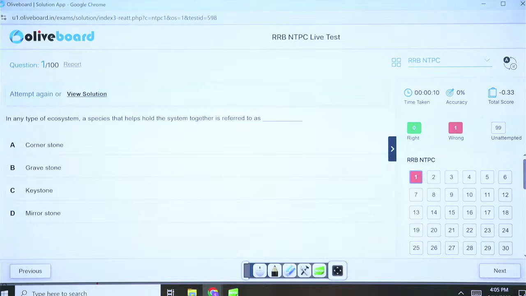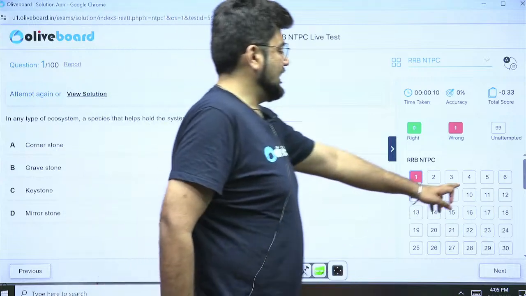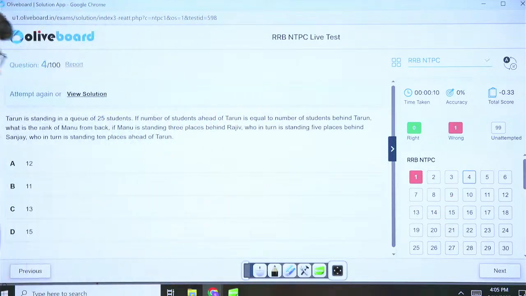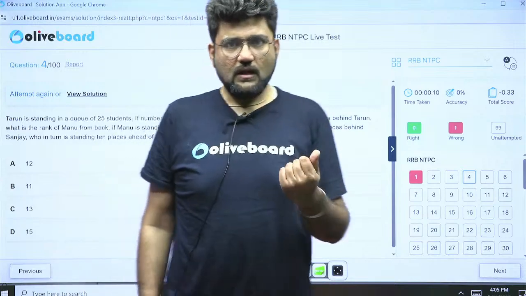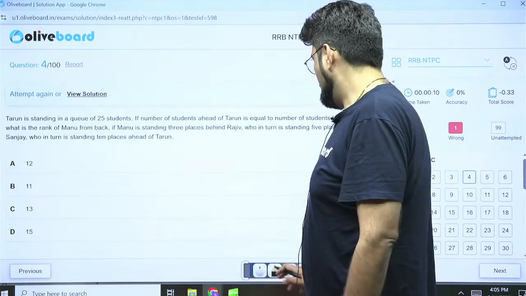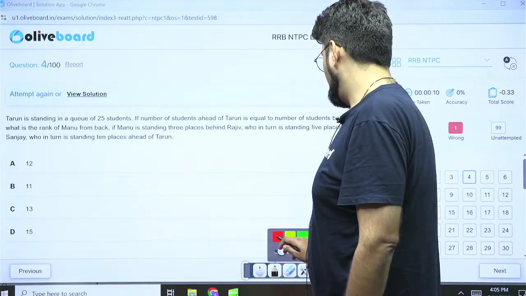The very first question from the Railway NTPC reasoning section was question number 4, and which is this. Okay, let's see now what does it have in store. It's a very easy ranking based question, but the time taken might be slightly more than usual.